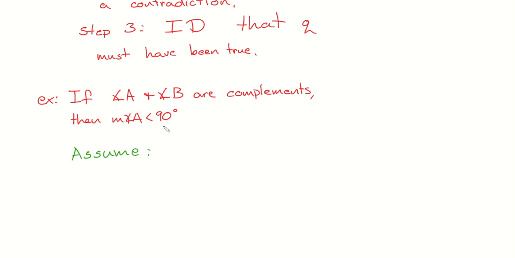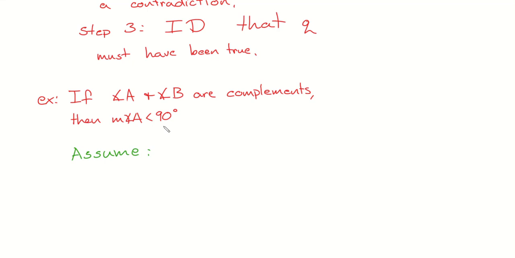Okay, gut feeling. Who says, and you maybe don't feel really confident, but you should, the measure of angle A is greater than 90? Yeah. You are so close. There's only one little thing. Greater than or equal to. If it's 90, is that the negation? That's not less than 90, right? So if you had greater than 90 degrees, you are super duper close.